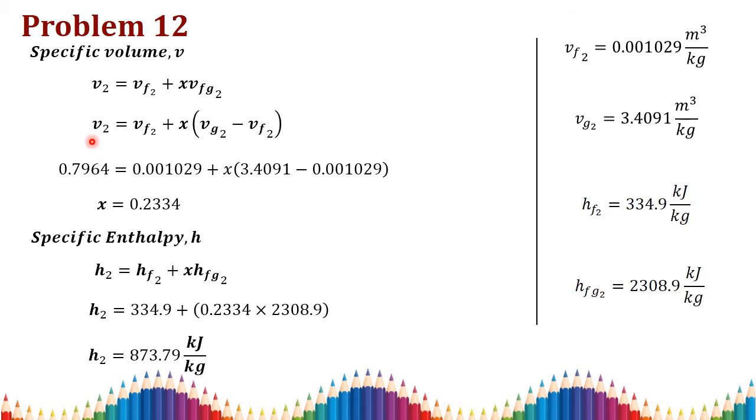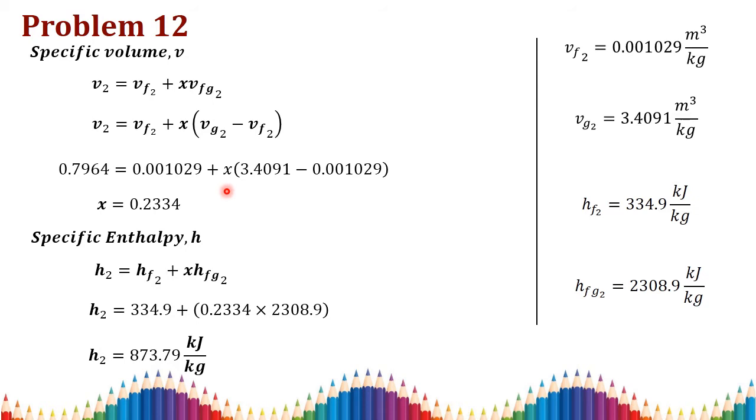Since the condition is wet, we need to find the dryness fraction. We know V2 is equal to Vf2 plus x into Vfg2, and this Vfg2 can be written as Vg2 minus Vf2. Since it is a constant volume process, V1 is equal to V2, that is 0.7964 meter cube per kilogram, which we have already known. Substitute all the values. The only unknown term is the dryness fraction x, which is equal to 0.2334.